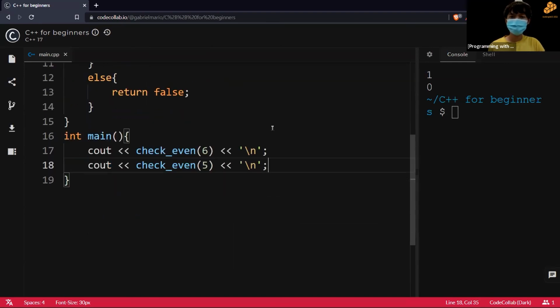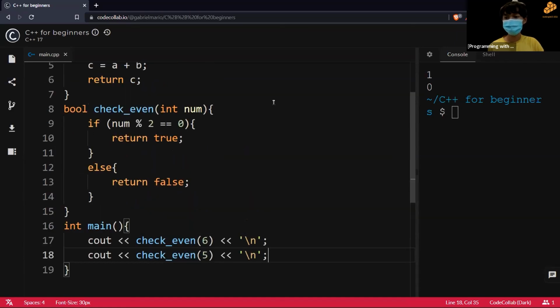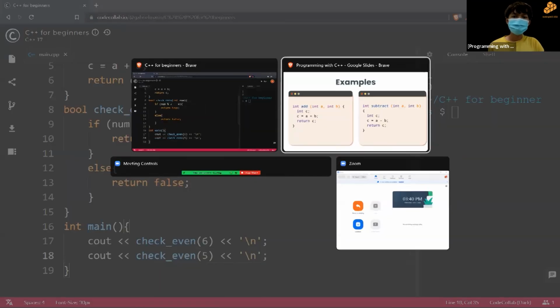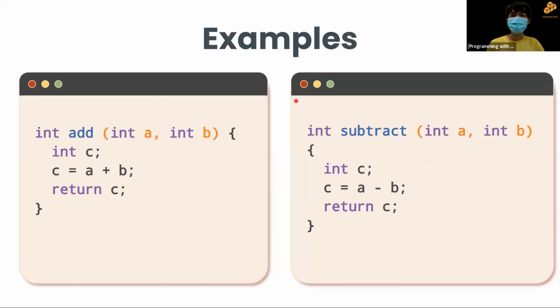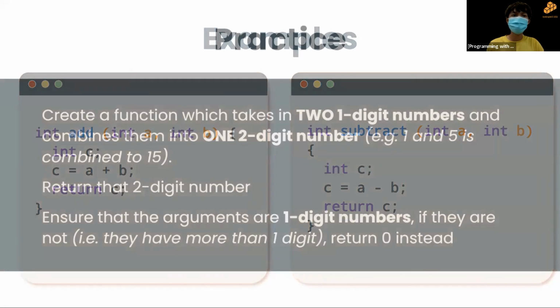If not, as I said earlier, please pass the question to the Zoom chat where my teammates will answer. So if there are no questions, I will proceed to the practice.